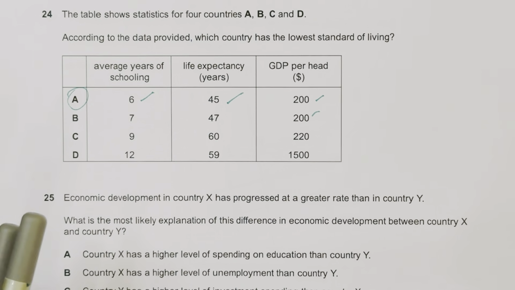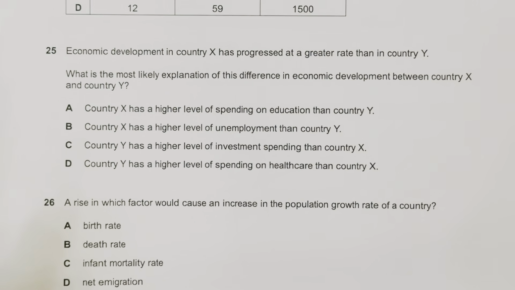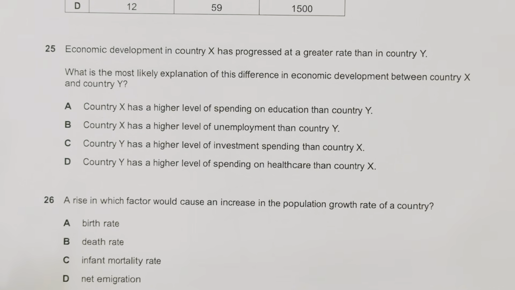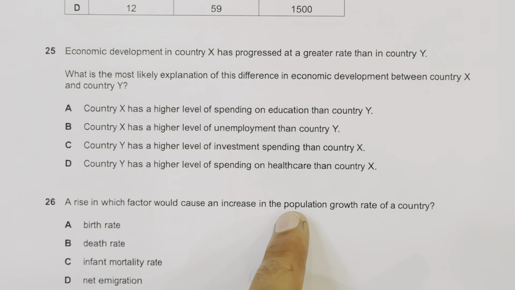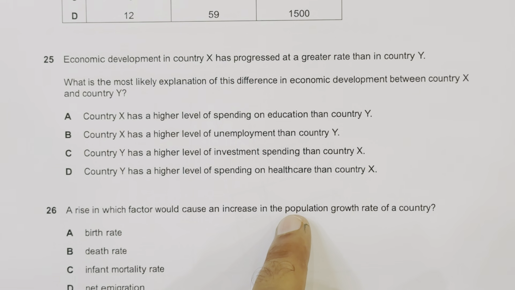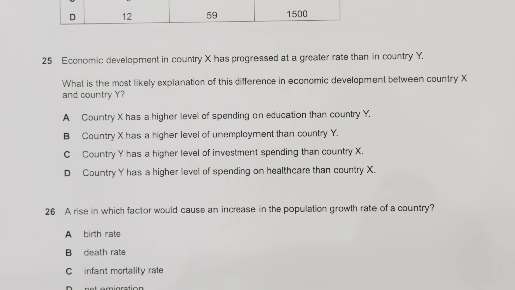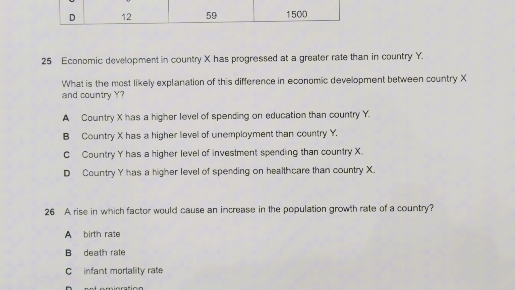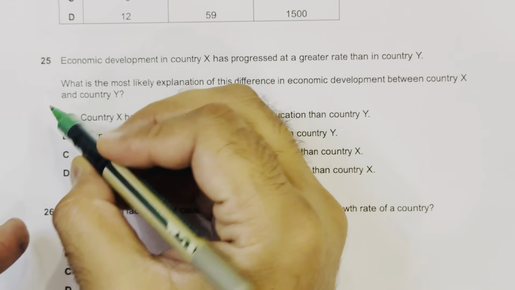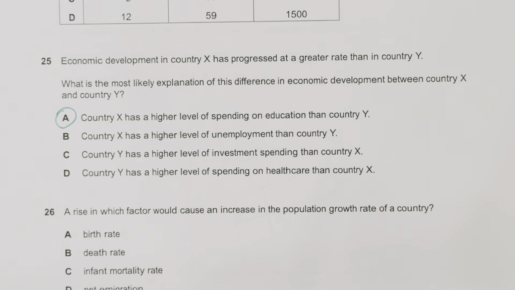Moving to question number 25. Economic development in country X has progressed at a greater rate than in country Y. What is the most likely explanation of this difference in economic development between country X and country Y? We know that country X has a higher level of spending on education than country Y. Yes, education would be the main reason. So option number A is the right choice.